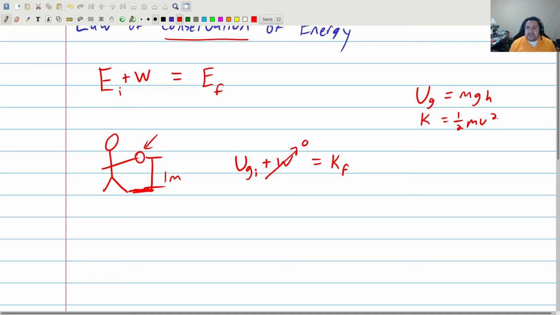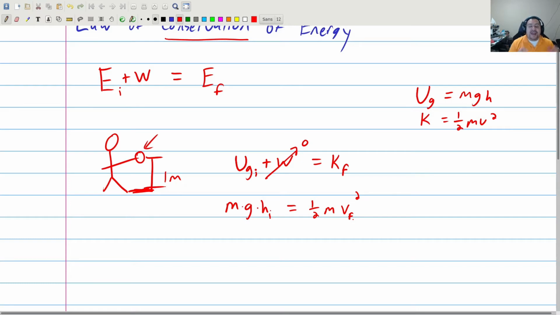So I'm going to substitute those formulas into what I've written already. So this is going to be m times g times h. Oh, and I guess it's h initial, so at the beginning, is equal to the kinetic energy at the end, 1/2 m v squared. And I guess it's v final here. Now you'll notice something about this. You have mass on both sides of this equation.